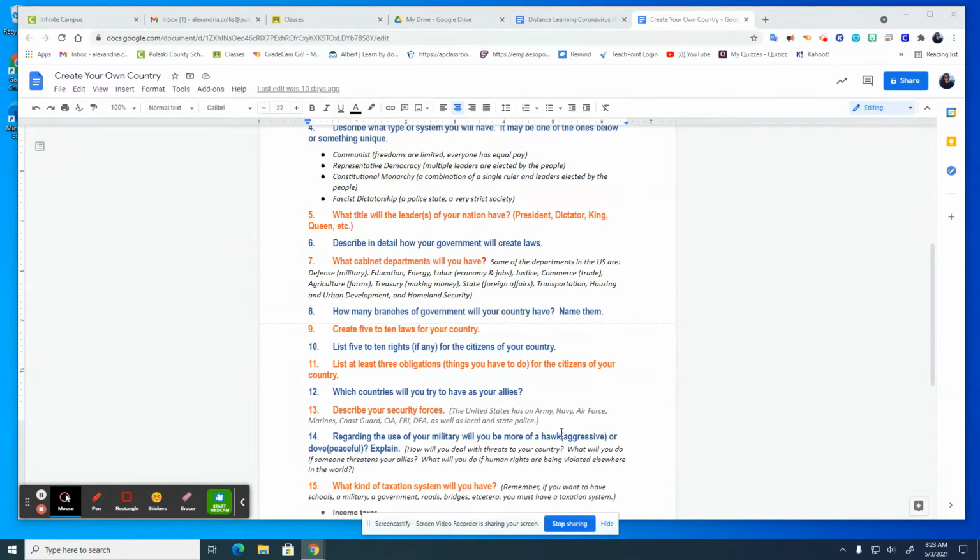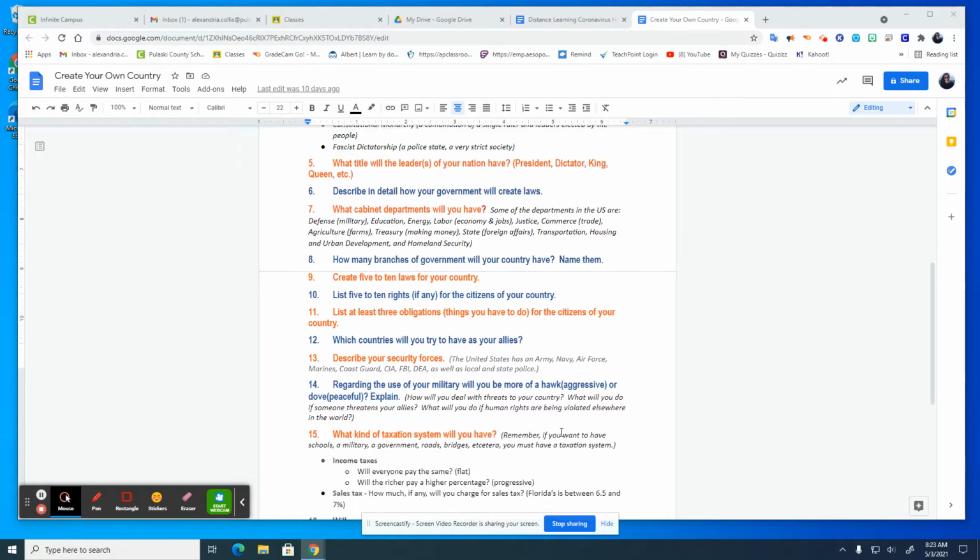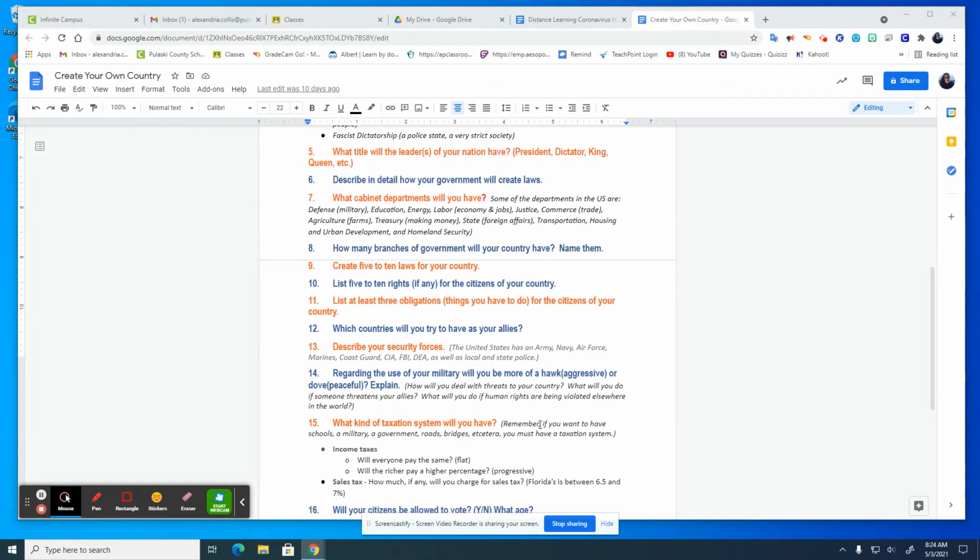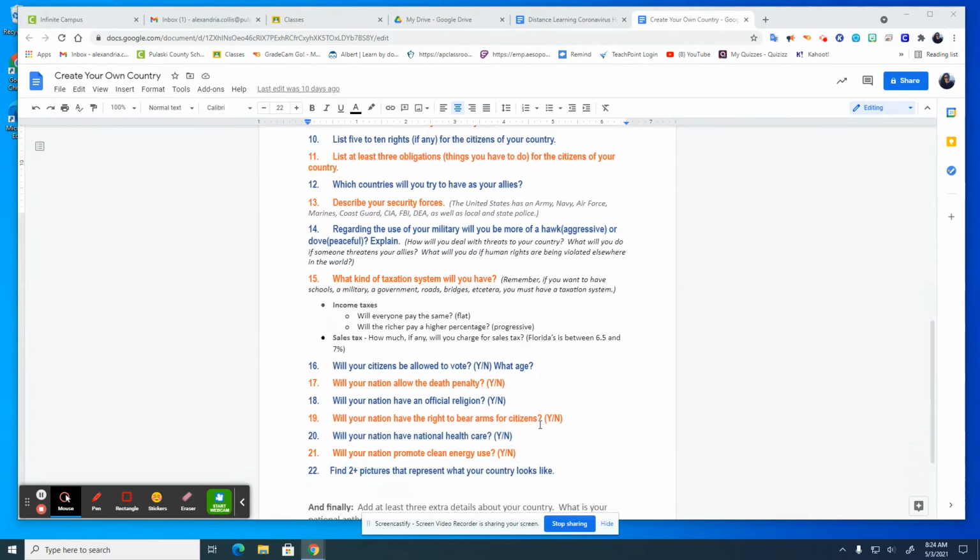Which countries will you have as your allies? Describe your security forces. Okay, so what's your military going to be like? Regarding the use of your military, will you be more aggressive or peaceful? Okay, so how are you going to deal with any kind of threats to your country or to your allies? What kind of taxation system are you going to have?